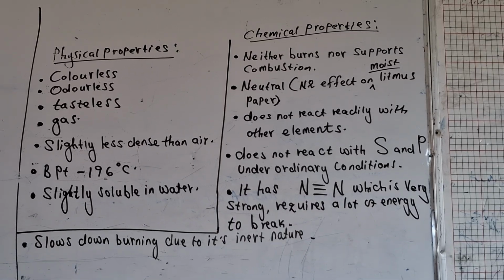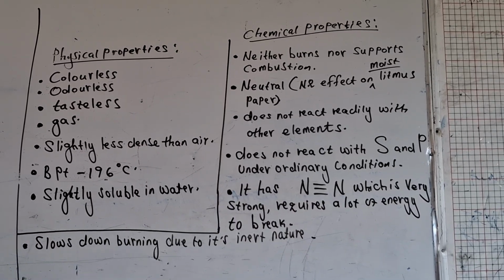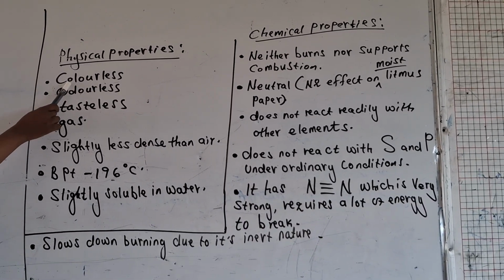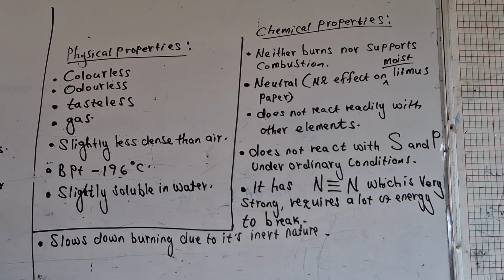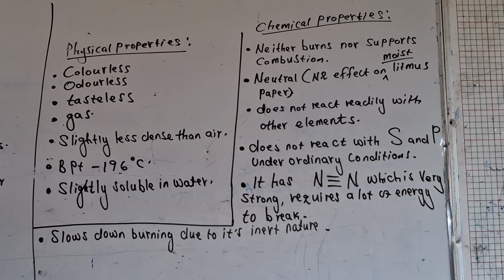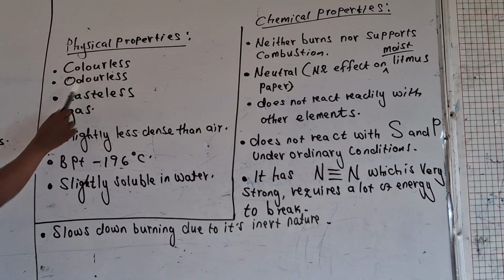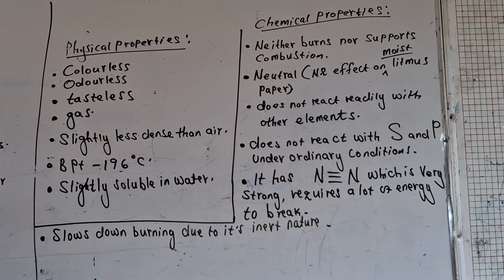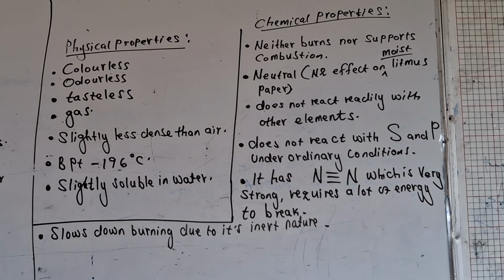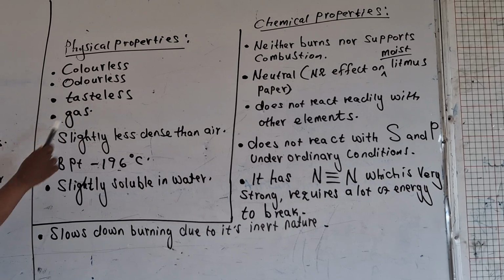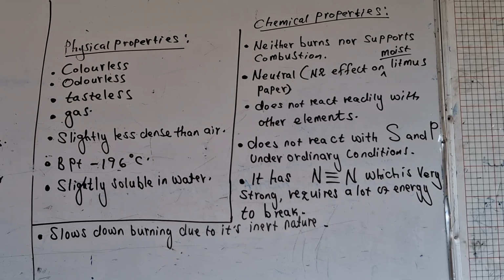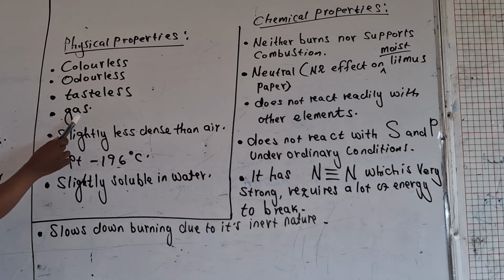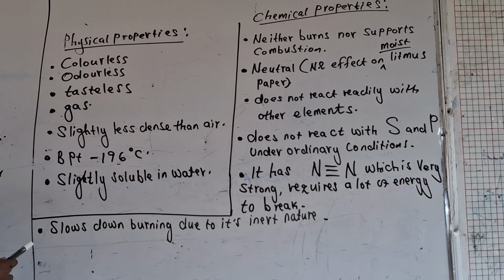Properties of nitrogen. These are the physical properties. One, colorless. It does not have any color. Number two, odorless, meaning that there is no smell. Tasteless. It does not have any taste. And then it is a gas at room temperature.